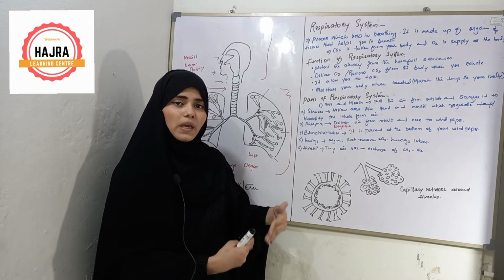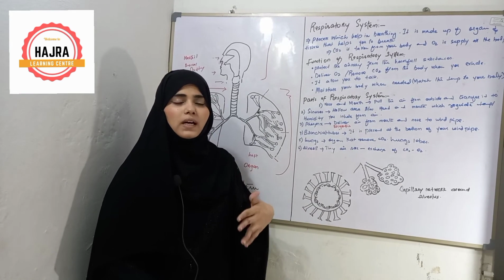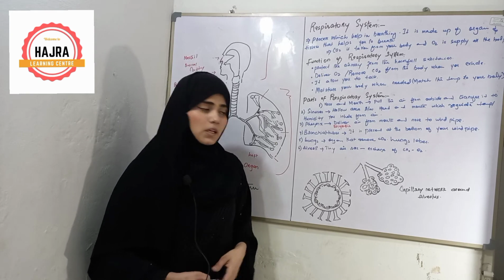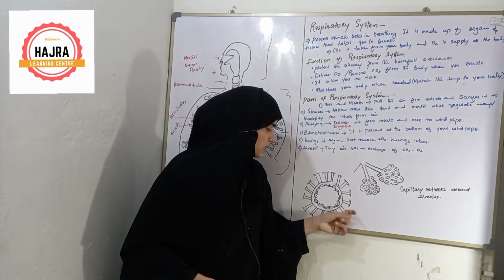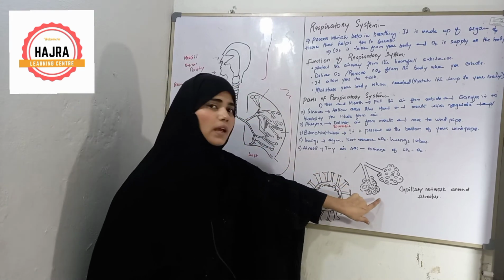So in this way coronavirus replicates inside the cells of your body. Got it? So when this coronavirus enters the lung, it attacks the air sac.